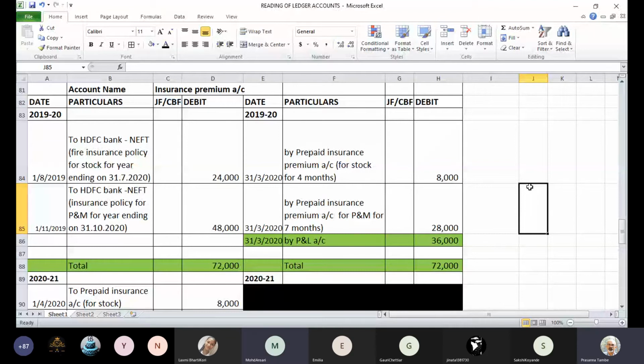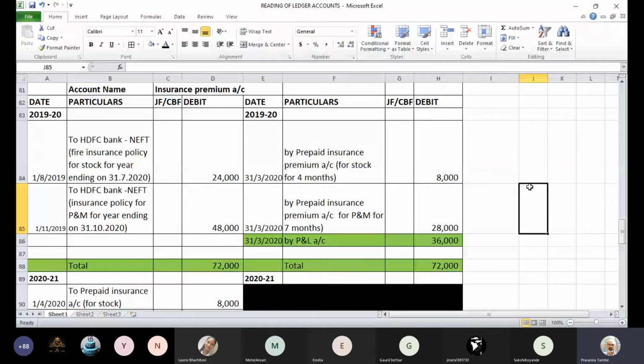Total amount divided by 4 months. Total amount is how much? 24,000. So divided by 4 months, as you are saying, how much do you get? 6,000. But where is 6,000? You have not passed any entry for 6,000. The entries are for 8,000 and 28,000, for 4 months and 7 months. So where do we get these numbers from?